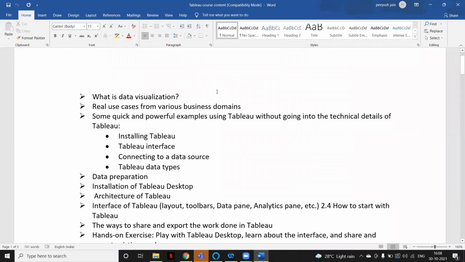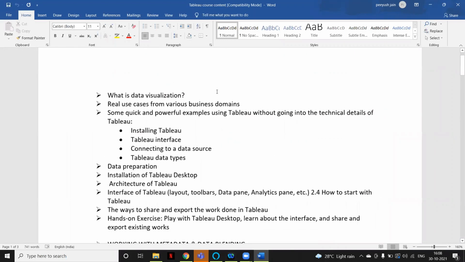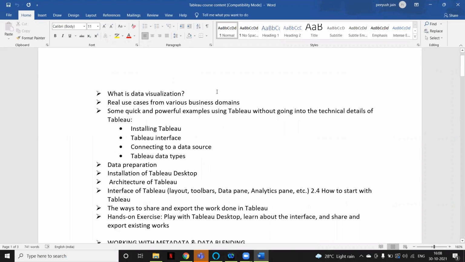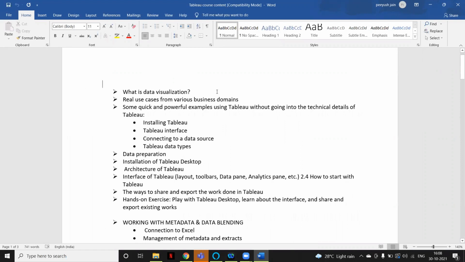Yes, I can. So we'll start from very basic, like what is data visualization, what is Tableau, what are the uses of Tableau, and in which domain or industry we are mostly using this. Then we will see some use cases, which kind of data we are basically using this on.